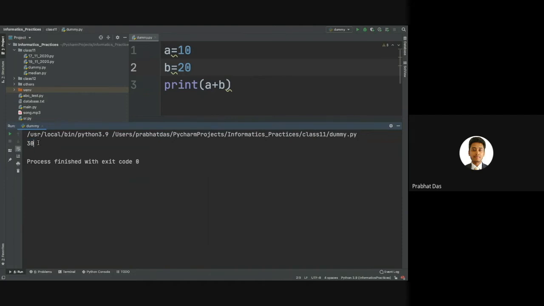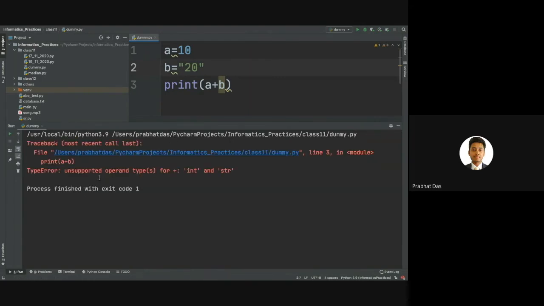But if we write this in double quotes or single quotes, whatever it is, and perform the operation a plus b, here you can see that we're getting an error, because it says that we cannot add an integer with string. Obviously, it is not possible to perform mathematical operations with string.